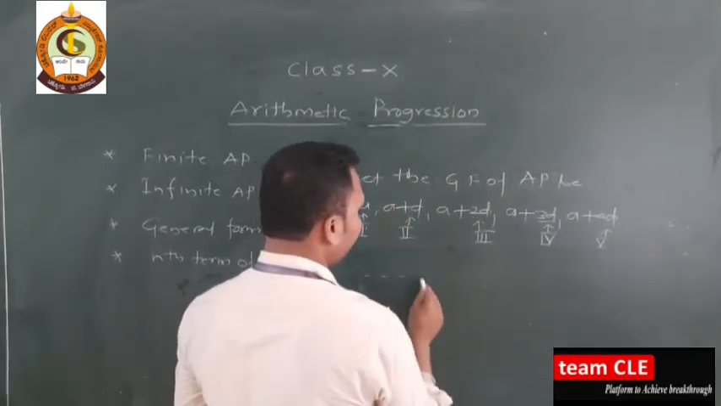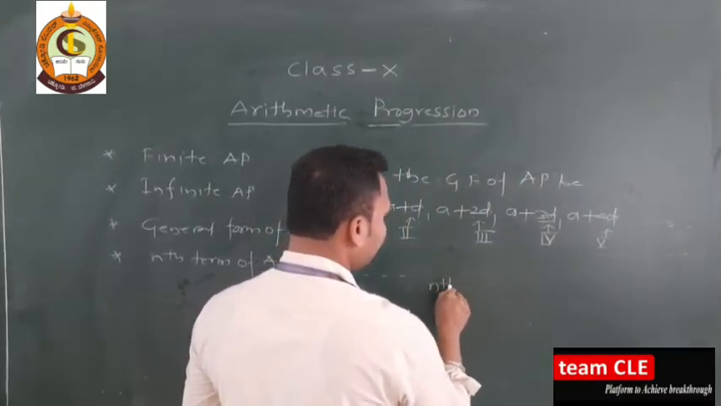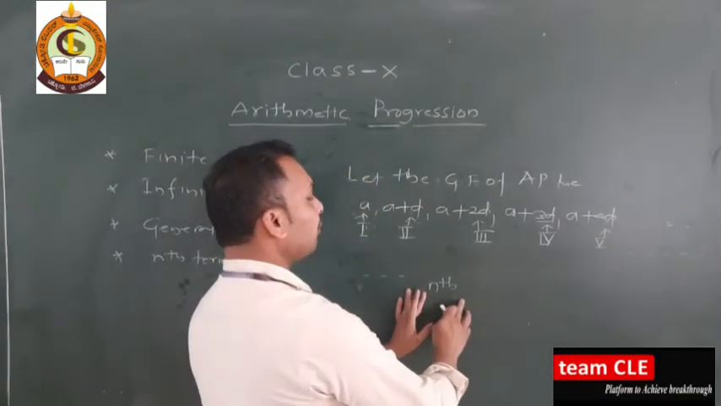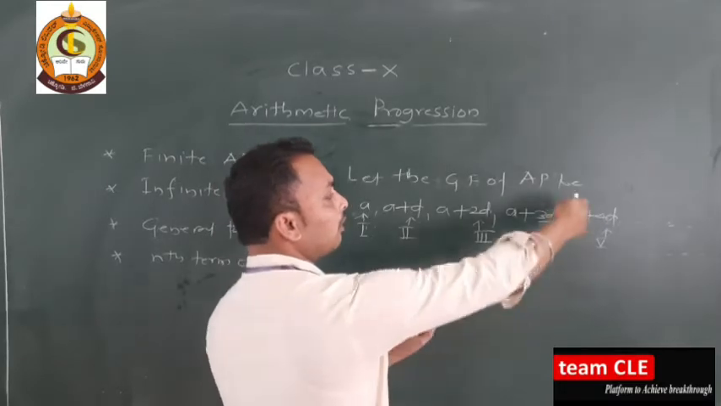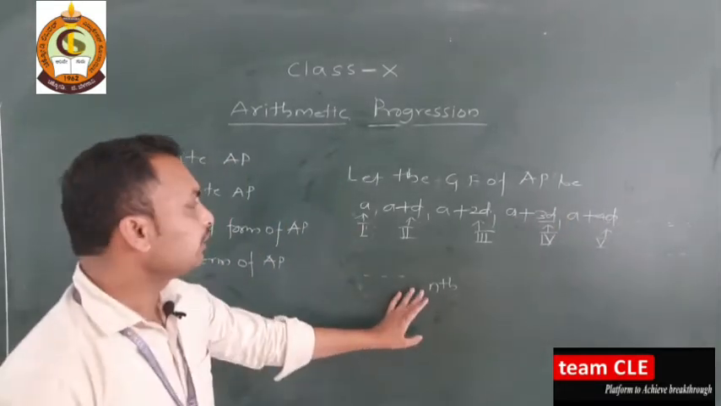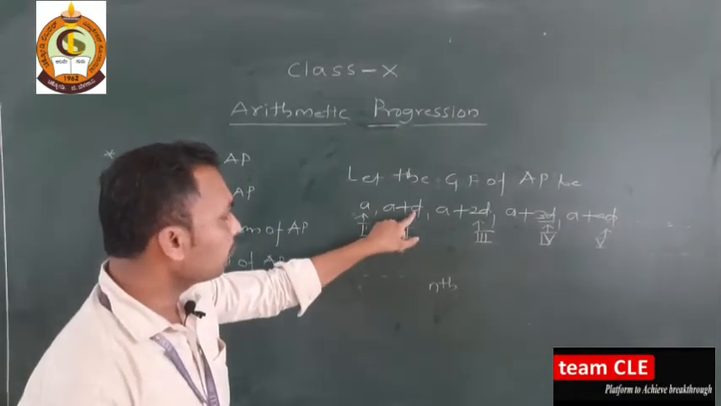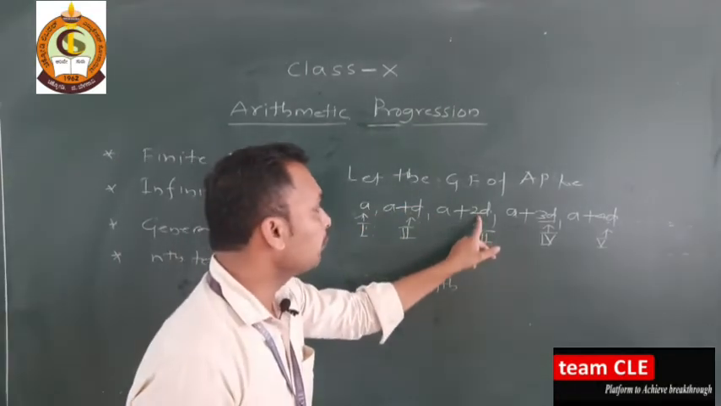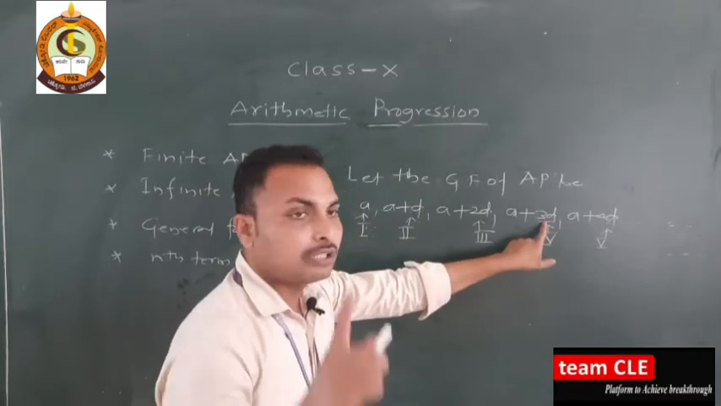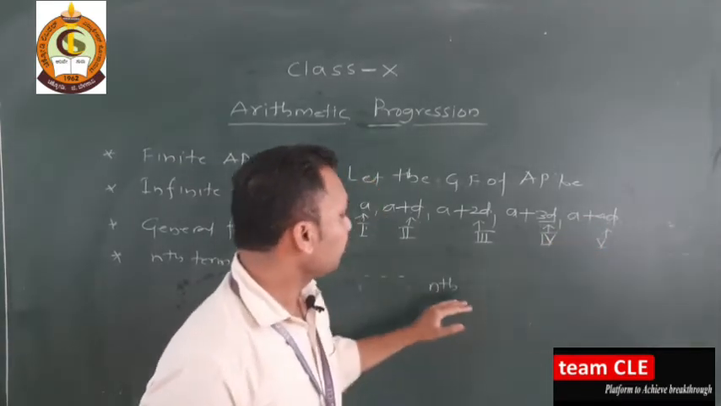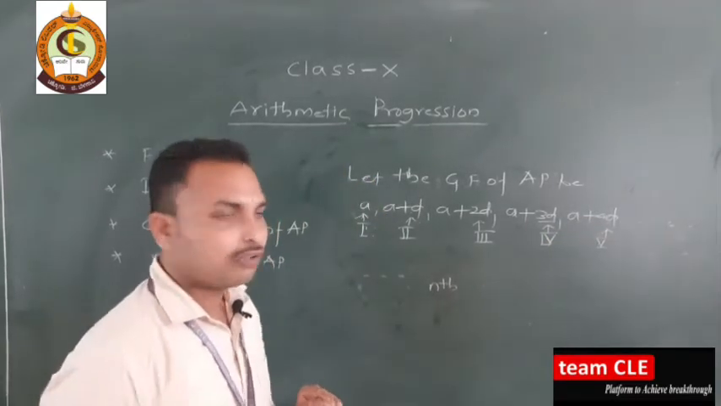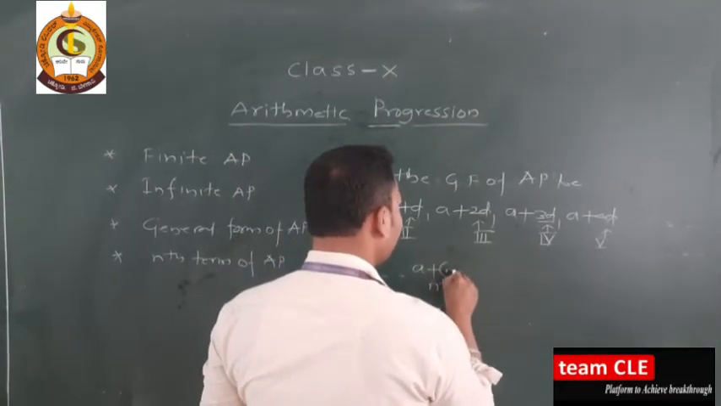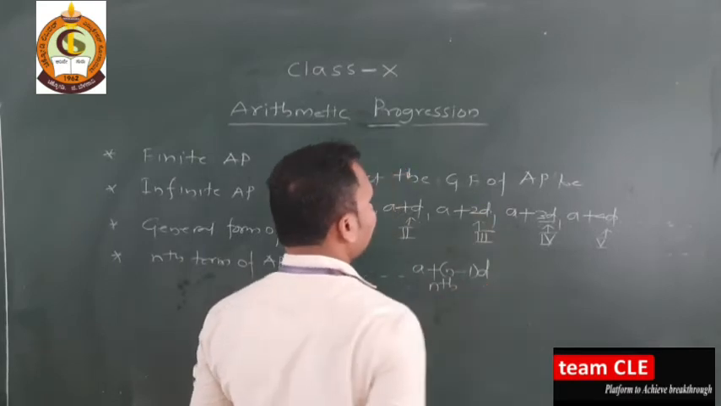Whenever we have the nth number, how much common difference will come? Each time, when we have 2, only 1d is there, that is 1 less. For 3, 2d is there. For 4, 3d. For 5, 4d. So when n is there, what will it become? Obviously, dear students, what you are thinking is correct: a plus n minus 1 into d.